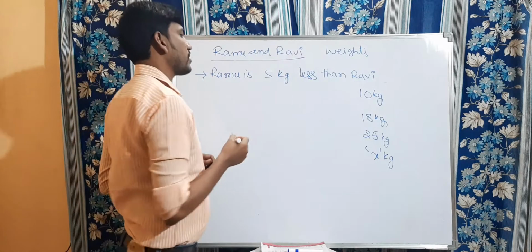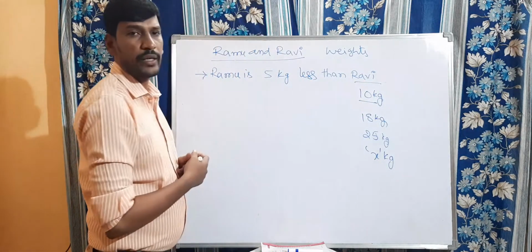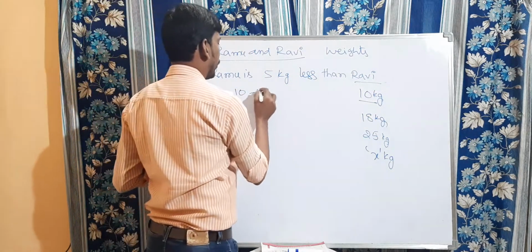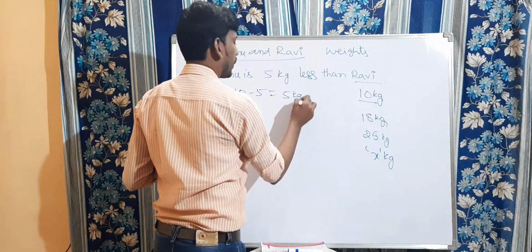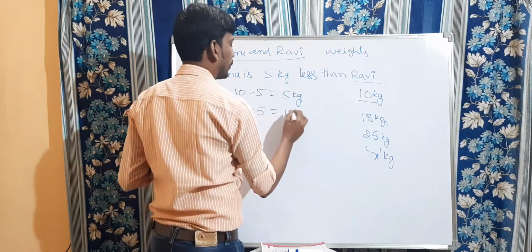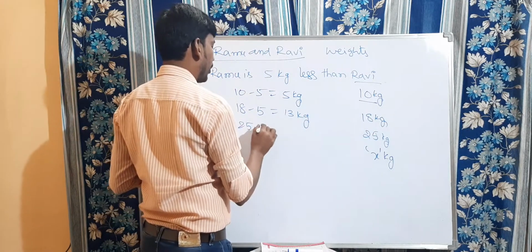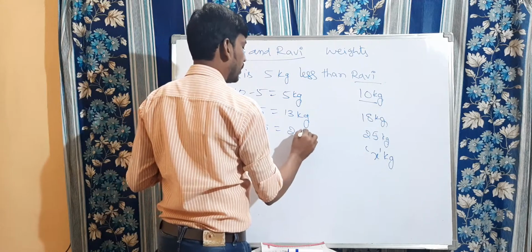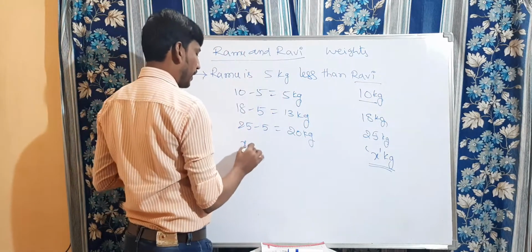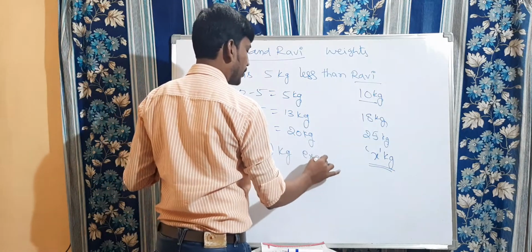Clear? So suppose Ravi's weight is 10 kg, then what will be Ramu's weight? Less means we need to subtract. So 10 minus 5 will become 5 kg. If Ravi's weight is 18 kg, then Ramu's weight is 13 kg. If Ravi is 25 kg, then Ramu will become 20 kg. If Ravi is x kg, then Ramu will become x minus 5 kg. This is also an expression.